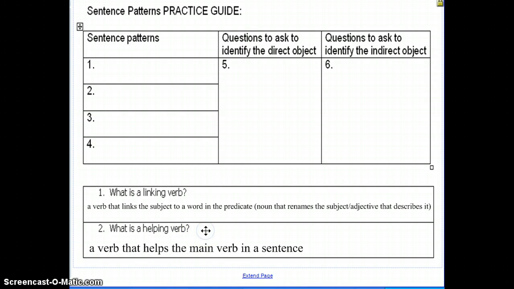And we gave an example of how a helping verb could help a main verb. So is both a helping verb and a linking verb. If it's all by itself, it's a linking verb. If it's a helping verb, then it's got another verb after it, like is playing. So the helping verb is, the main verb is playing, and so that entire verb phrase is playing is doing the job of an action verb because play is an action verb.